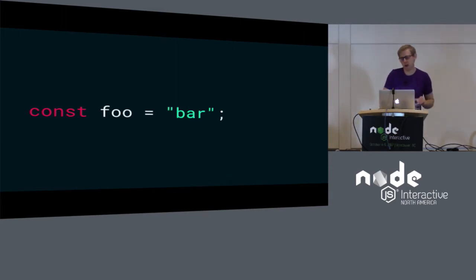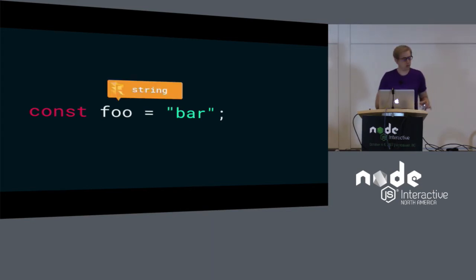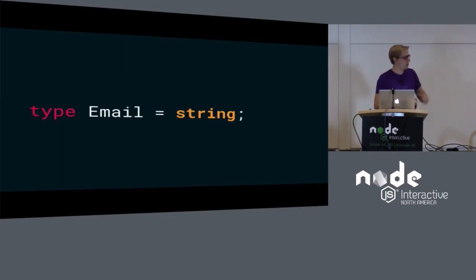Modern type systems are actually really good at type inference. So here, it already knows that foo is a string. We don't have to tell it that. It can look at the code and what we assign to it and how we're using it, and it can infer that. You can also give types a name. It looks like this. This is the syntax. Here we're aliasing a string to maybe convey some extra intent to the user or whoever's calling our functions.